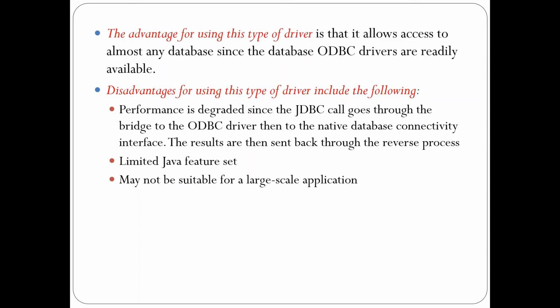The results are then sent back through the reverse process, as we discussed in the architecture of the type 1 driver. And the limited Java feature set is another disadvantage, and it may not be suitable for large scale applications. Limited Java feature set means that this type of driver was used when Java was first developed, and during that time the features were not available.